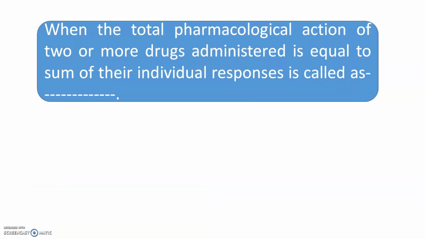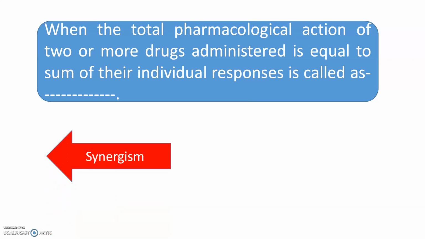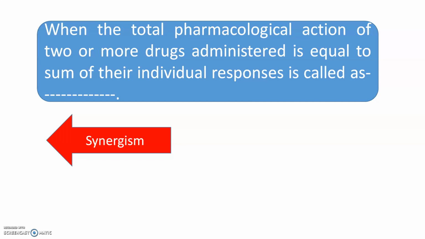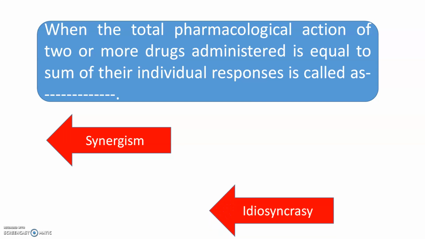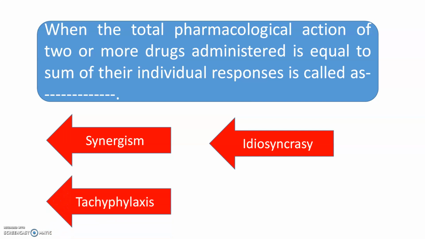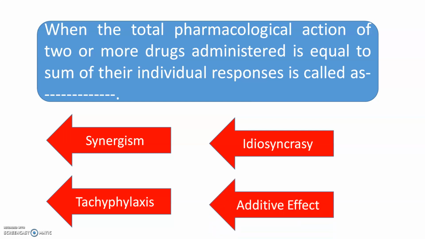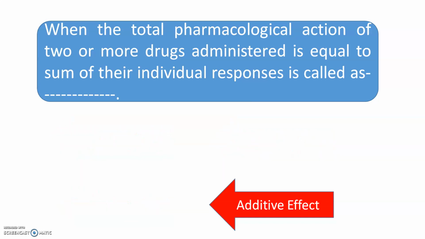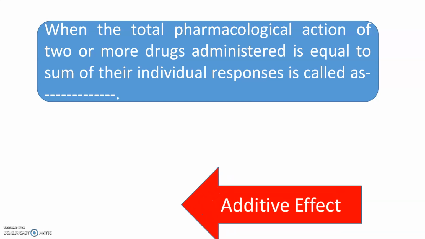When the total pharmacological action of two or more drugs administered is equal to the sum of their individual responses, this condition is called as an synergism, idiosyncrasy, tachyphylaxis, or additive effect. When there is a sum of responses, this is called an additive effect. In this case, you need to lower down the dose of a drug.